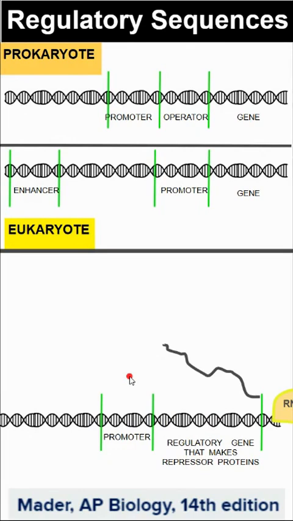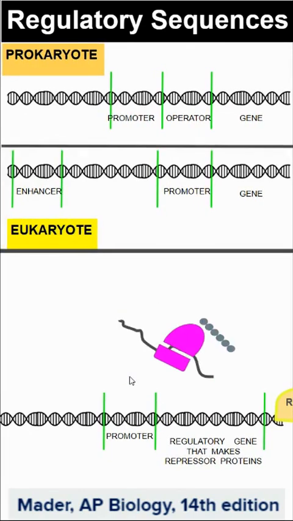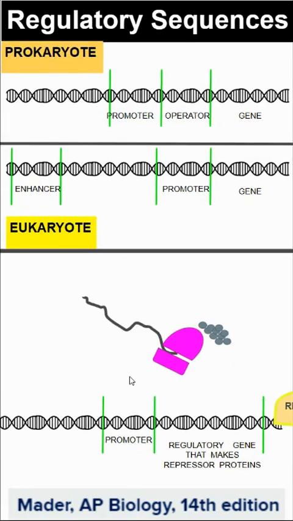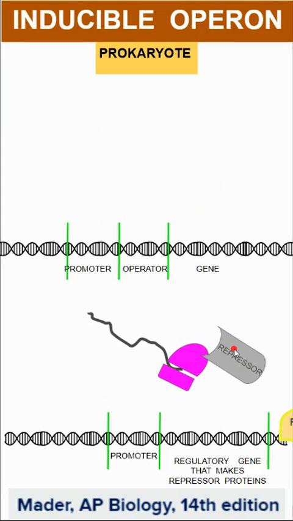It's going to make the messenger RNA. The messenger RNA is going to bind to the ribosome, which is going to join the amino acids to ultimately make the polypeptide and make the three-dimensional protein. So now we have a repressor, and that repressor can hold off transcription.